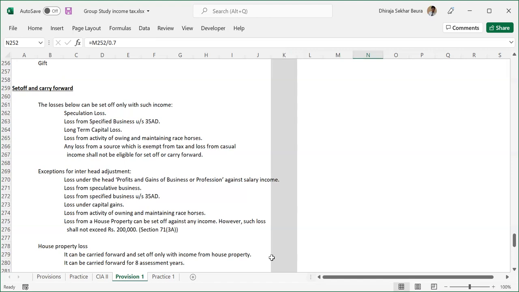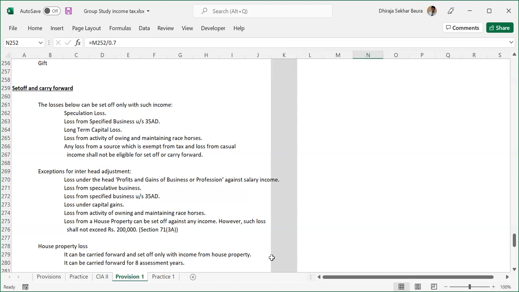Dheeraj, this is basically everywhere, right? Your offsets can only be done under the same head. If you have a capital gain, then capital losses also have to be offset against it. The one you're talking about is for the next year. If you are carrying forward a loss to the next year, it will be under the same head only. Now I'm talking about the same year. In the same year, inter-head adjustment can be done. Yes, in the same year, inter-head can be done. So I'm talking about that.